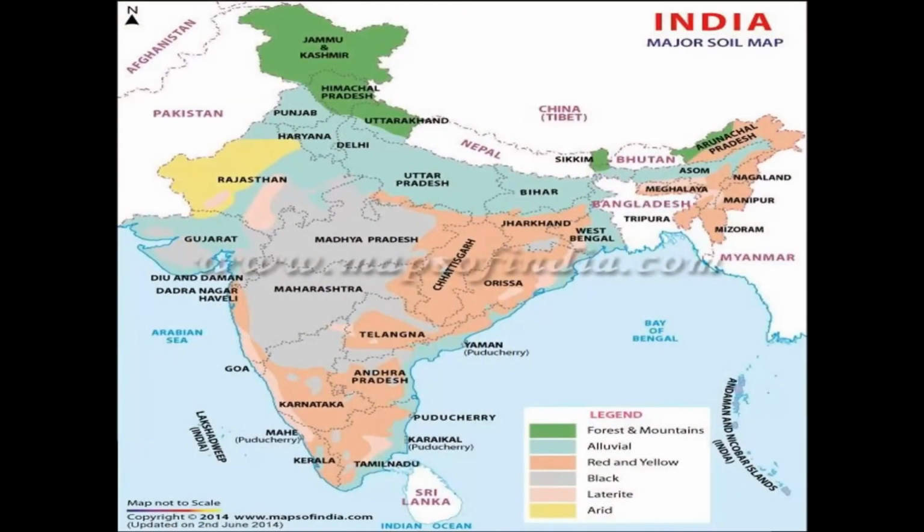Then we have one map also. In this map they have given different color combinations. They have used that wherever green it is forest and mountain kind of soil. Light blue is showing you alluvial soil. So this is the general presentation of the different kinds of soil which is available all over our country.